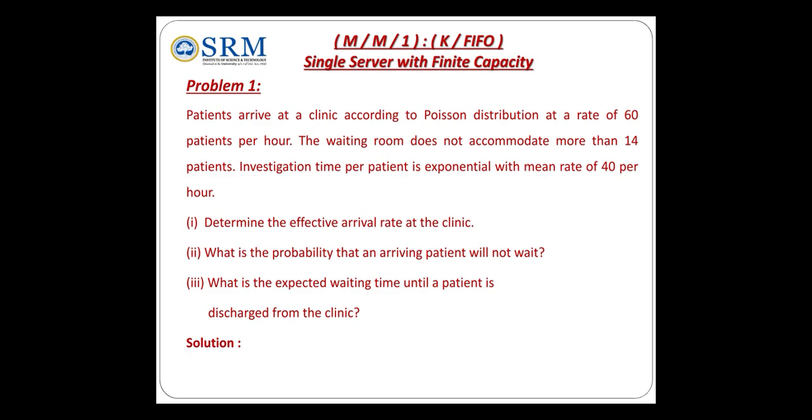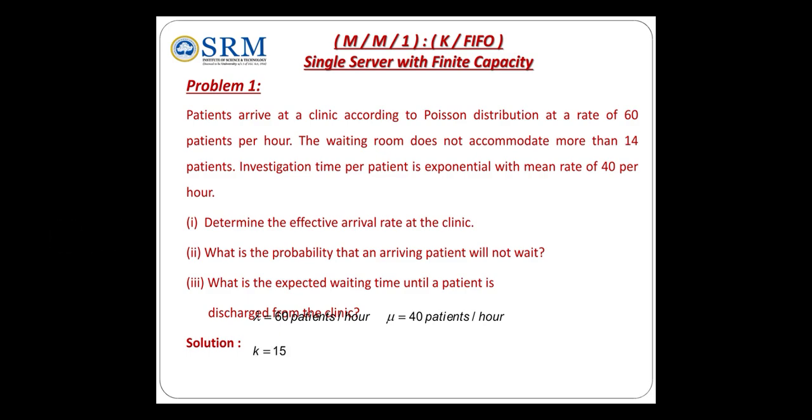Next, first of all, check what the arrival rate is. Arrival rate is customers arriving for service. So the arrival rate is 60 patients per hour. Therefore the lambda value is 60 patients per hour. Then what is the investigation time? Investigation time is nothing but the service rate. The service rate mentioned there is 40 per hour. So mu is 40 patients per hour.